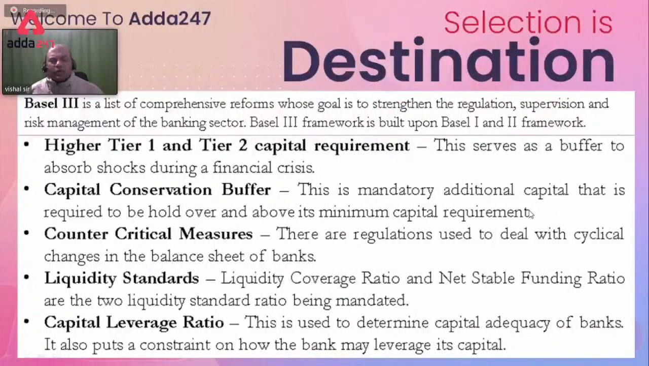Counter-cyclical measures, or counter-cyclical buffer, you can call it. These are regulations used to deal with cyclical changes in the balance sheet of the banks. Now, what does cyclical mean? There are 4 types of cycles, right? We had studied that during our ABM: seasonal, cyclical, secular trends. Remember all those? So what was cyclical?